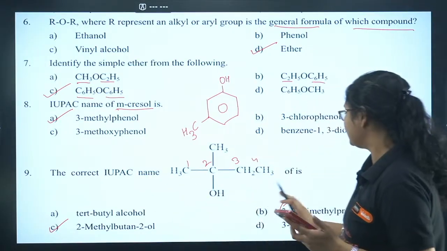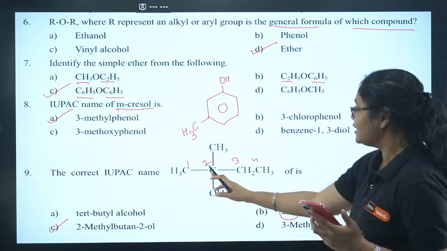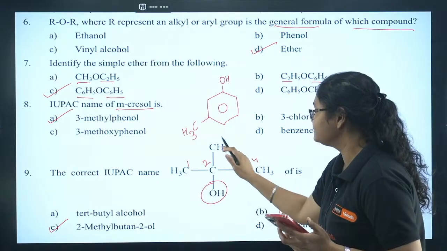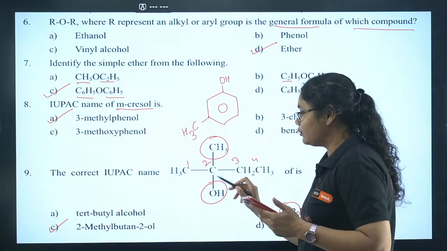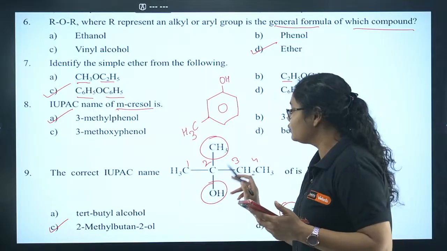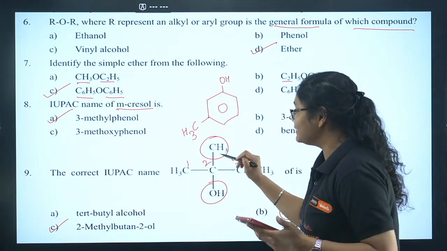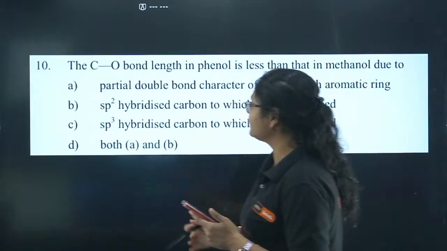No, Komal, it is not B, it is C. You have to count this carbon also. Draw the longest carbon chain, and then the carbon with the CH3 group here, giving the least number to the OH group and CH3 group. 2,2-dimethyl is not correct. You should have butane, meaning 2-methyl butan-2-ol. Yes, we are going to the last question.